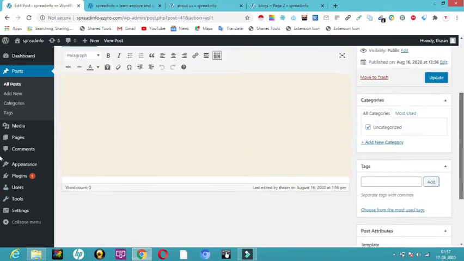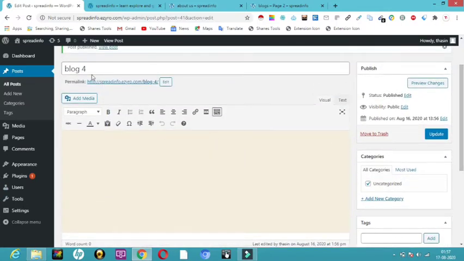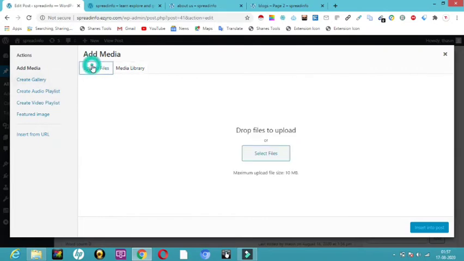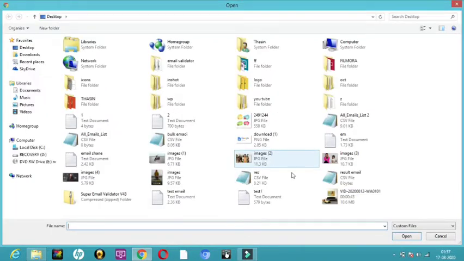If you create any post, let's say I am in blog 4 now. Let me add an image over here so that we can identify it. Let me add a new image. Select files, upload files, select files, and then I will try to add an image.